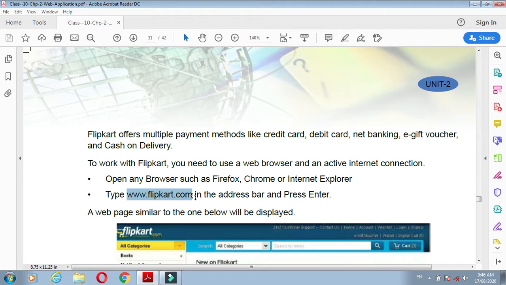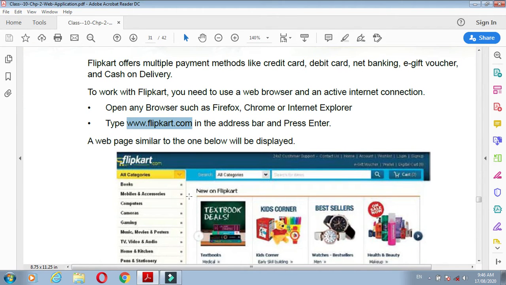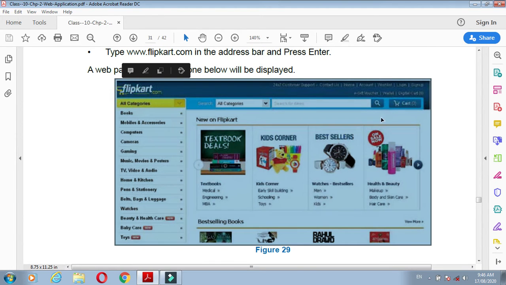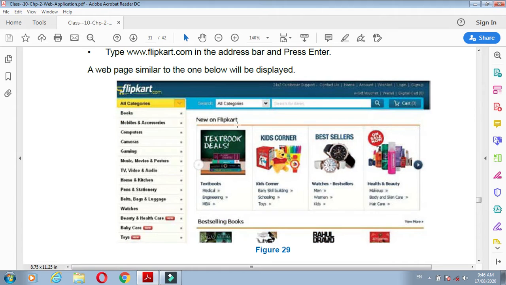Understand? Then a web page similar to the one below will be displayed in front of you. Here, see flipkart.com. Here are all categories. Whichever category you want to search, you just click here and search the category items in the list.